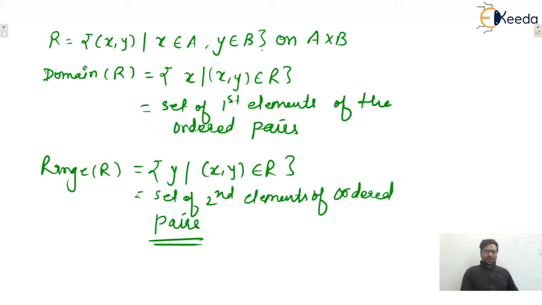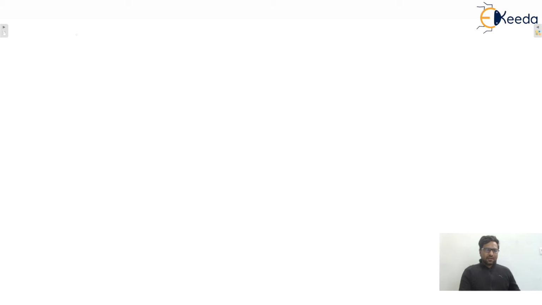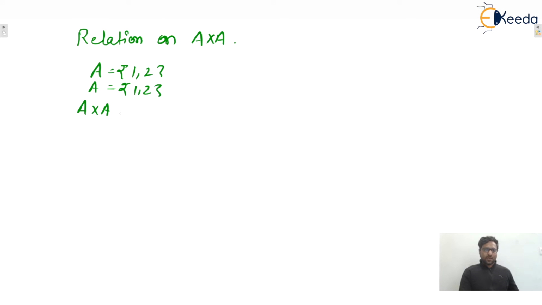Okay. Sometimes, in various examples, we'll see a relation on the same set. Let's say a relation on A. Sometimes it is written like that; a relation on the same set means on A cross A. That means one set is given to you, let's say {1, 2}. Then what will be A cross A? Write A two times. So A cross A will be (1, 1), (1, 2), (2, 1), (2, 2), isn't it?